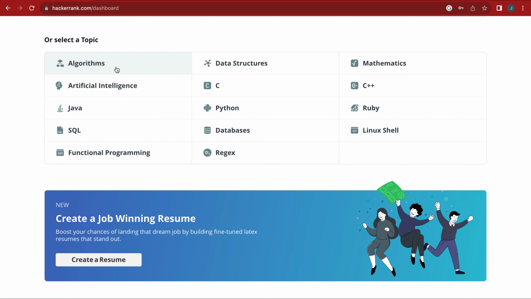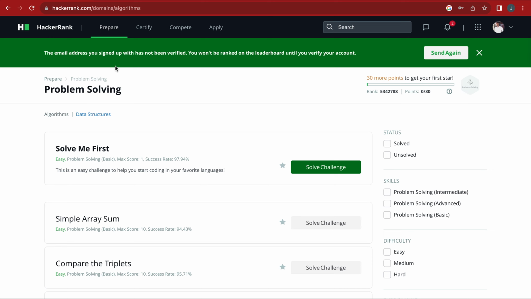Now we go straight to algorithms. You're probably going to see Solve Me First. Why I like this is that it starts from the easy ones and goes down to the hard ones. So it gives you the easy ones, so that the more easy ones you solve, you become comfortable with yourself. You can see Solve Me First, and it's actually easy.